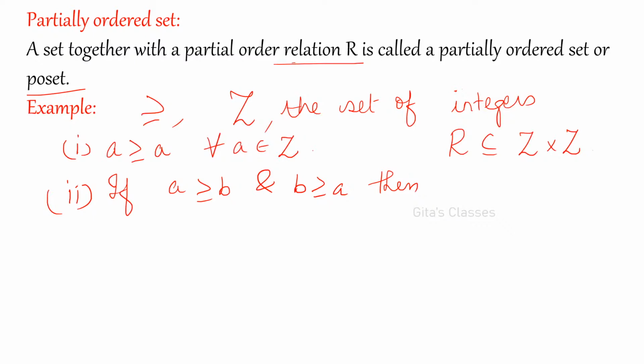You have to take it for all. It should be satisfied for all the elements of the set. Whatever set we are defining and taking elements from, it should be satisfied for all the elements. You cannot escape any element. Yes, if A is greater than or equal to B and B is greater than or equal to A, can anyone tell? First one is true, is it true? I didn't get an answer even for the first one.